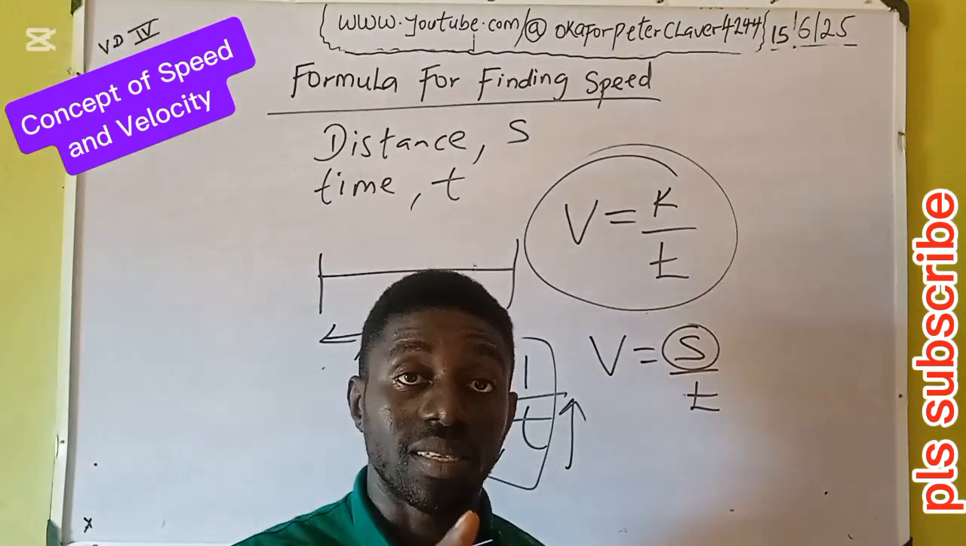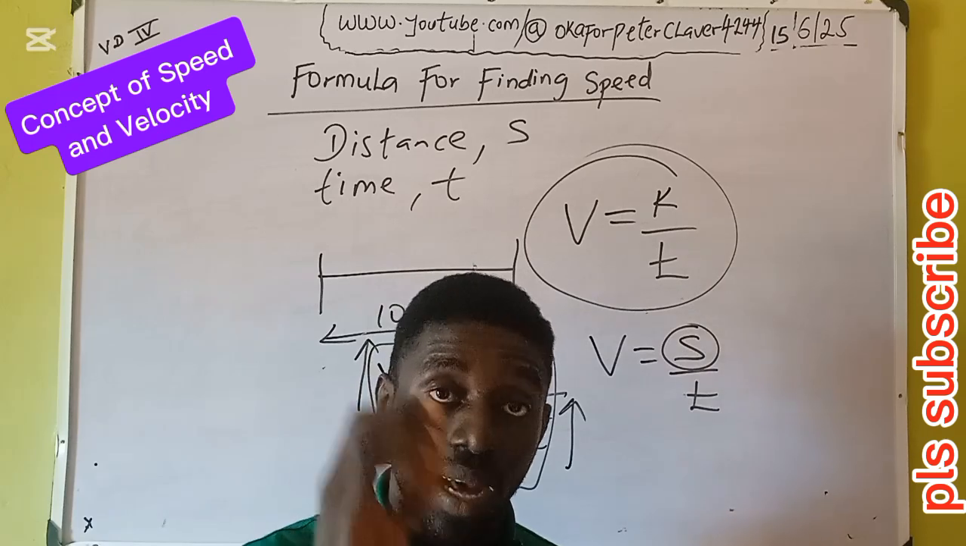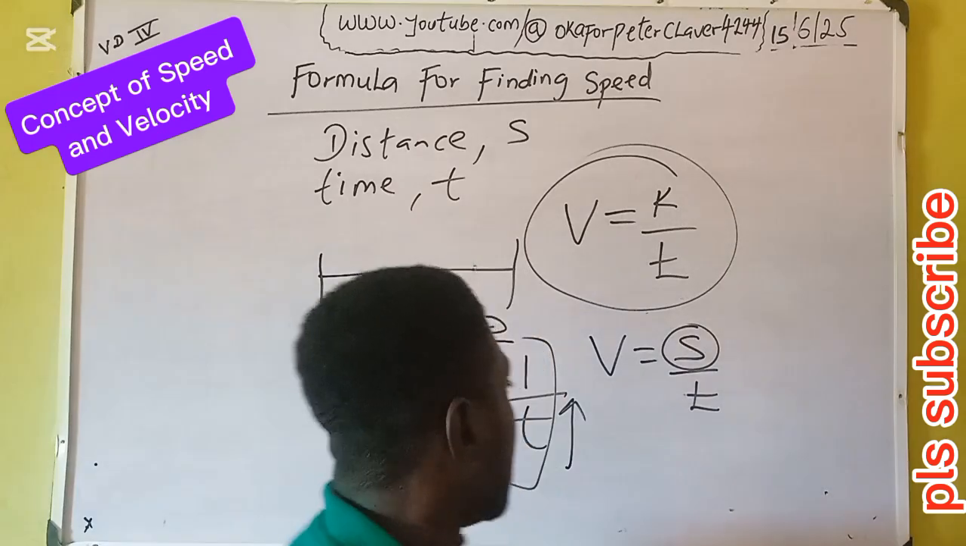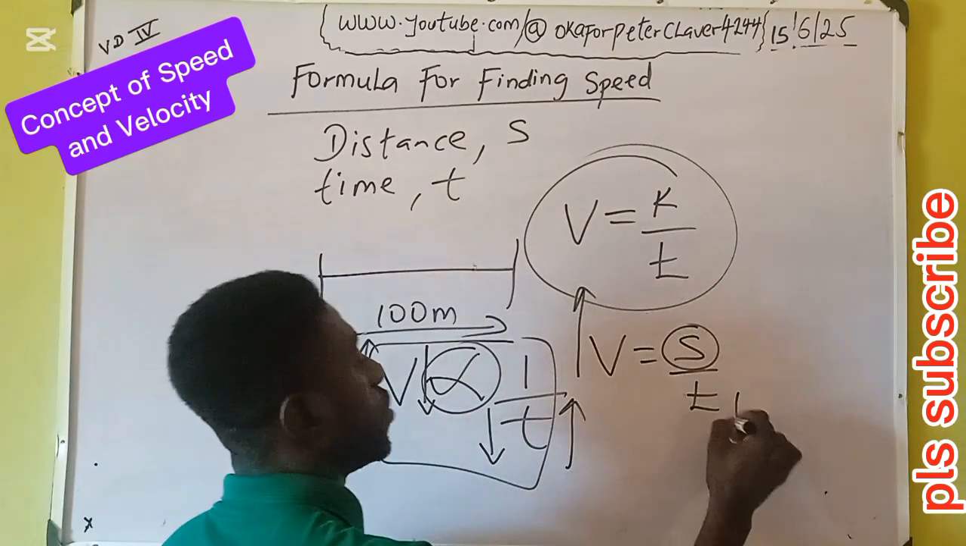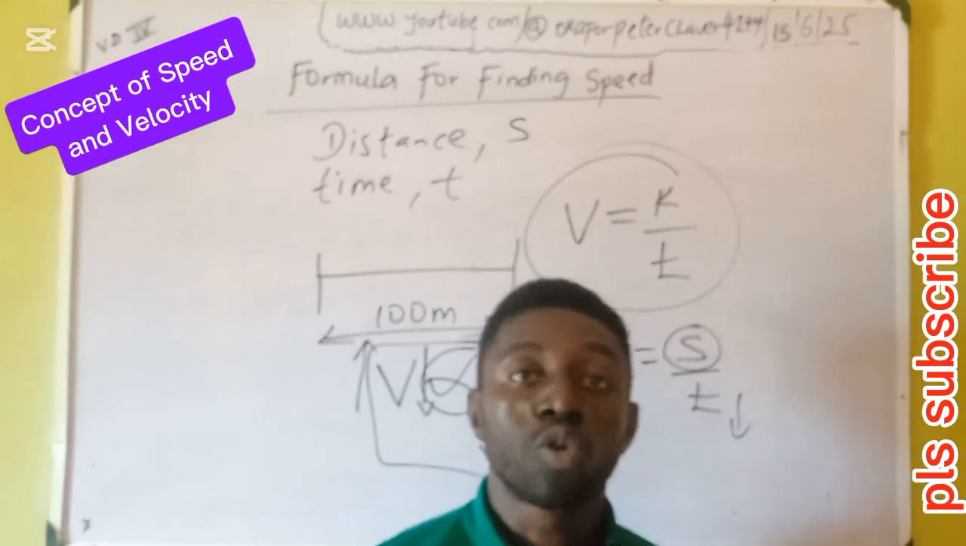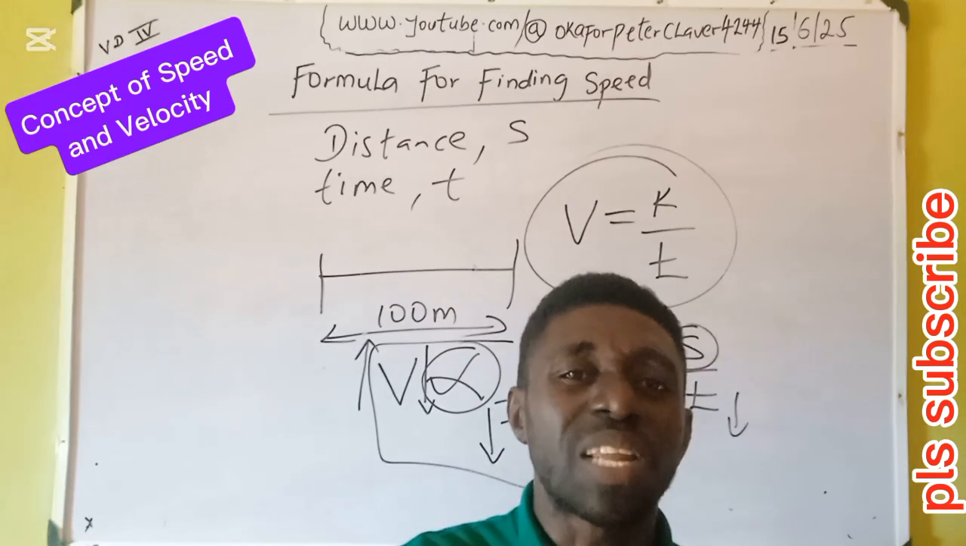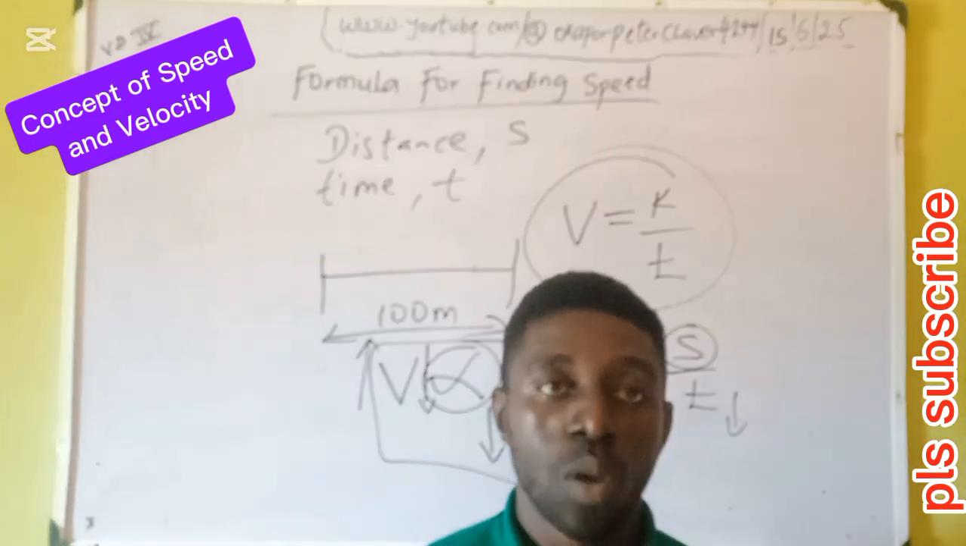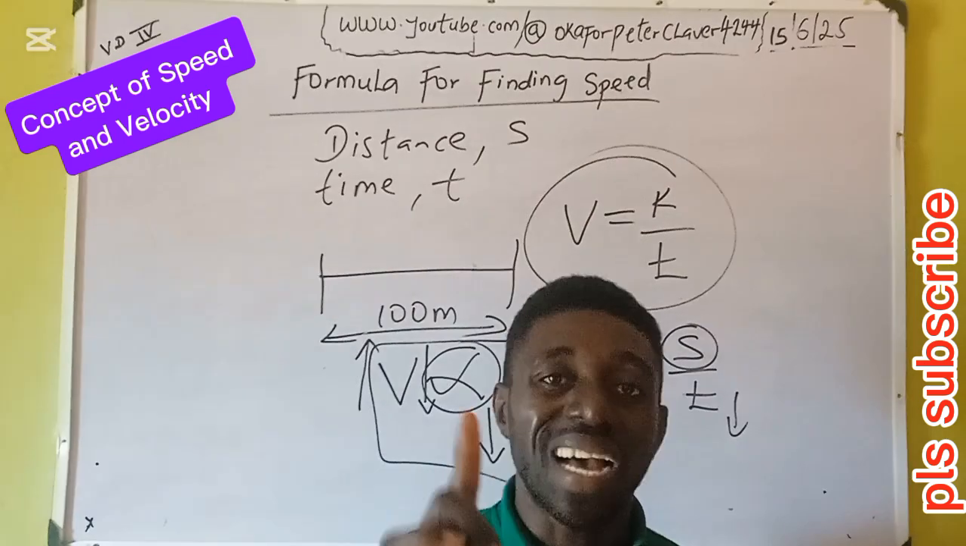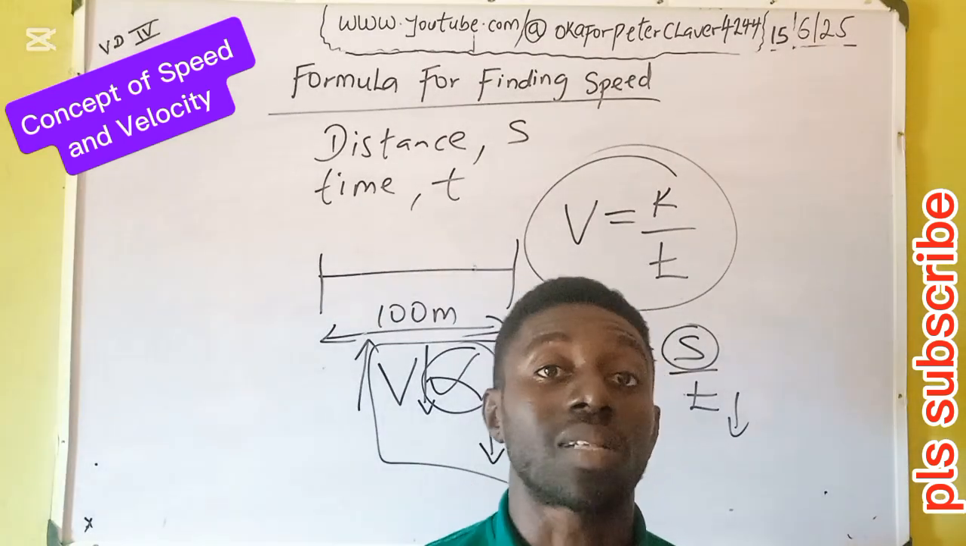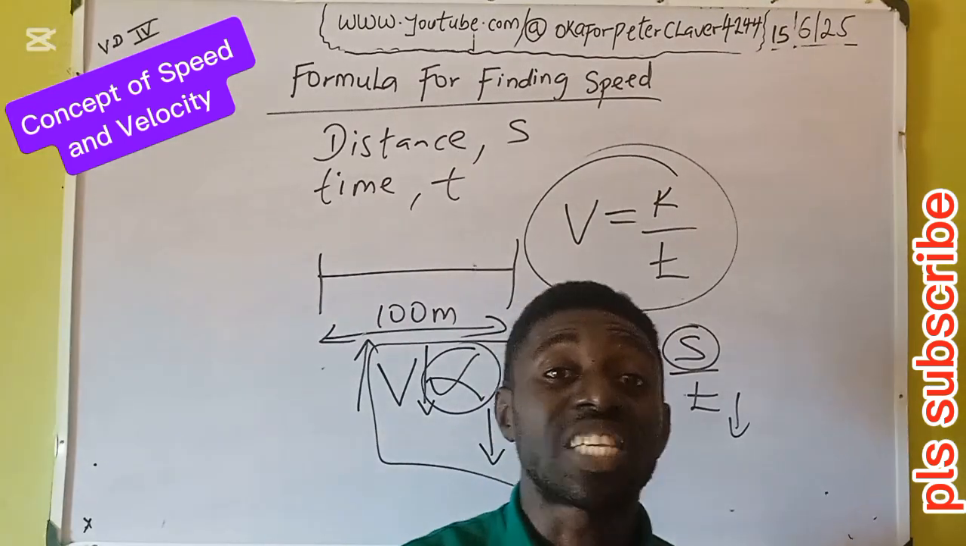Recall, the athletes want to cover the same gap, 100 meters. So the athlete that has the highest speed will have the shortest time. So why is light considered the fastest thing in the universe? Because light has the highest speed.